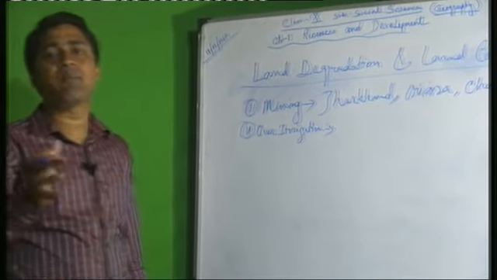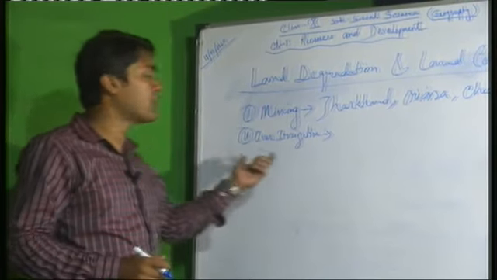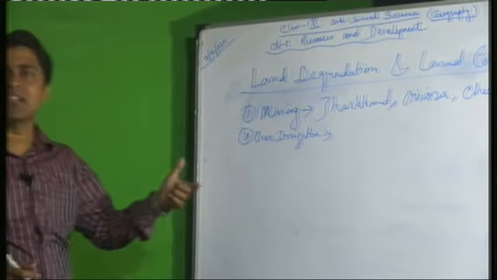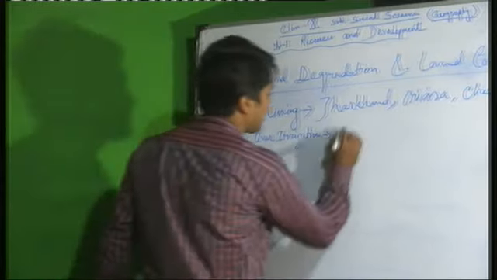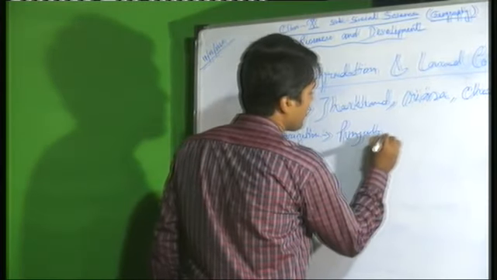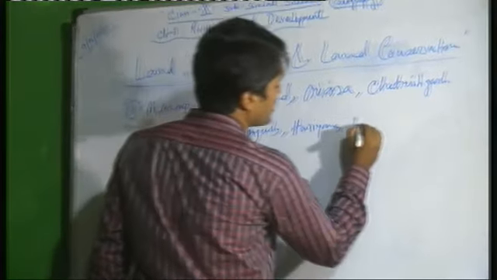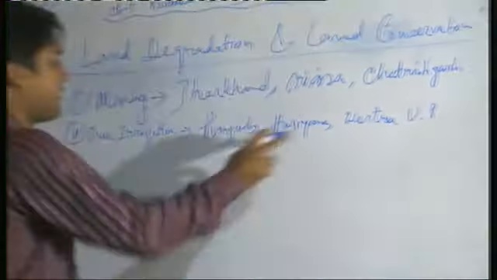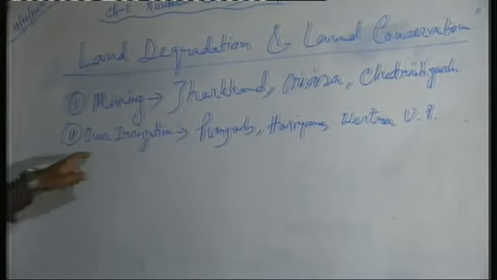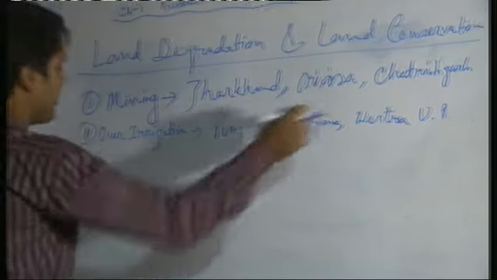What is irrigation? Supplying water to agricultural fields is called irrigation. So due to over utilization of water, that means groundwater, we have seen in that particular part of our country, Punjab, Haryana, Western Uttar Pradesh, they are facing land degradation due to the excessive use of groundwater or over irrigation. This is the reason for those states.